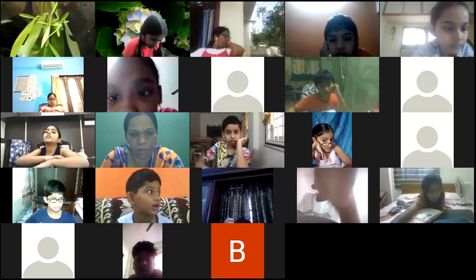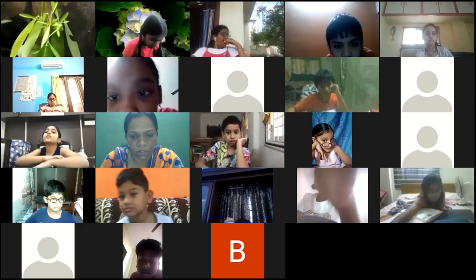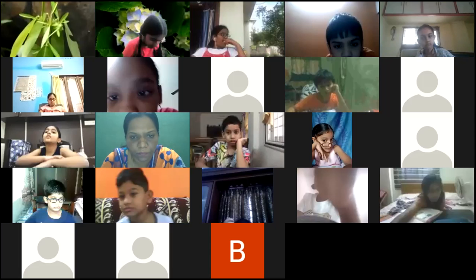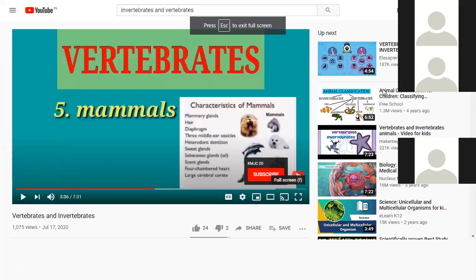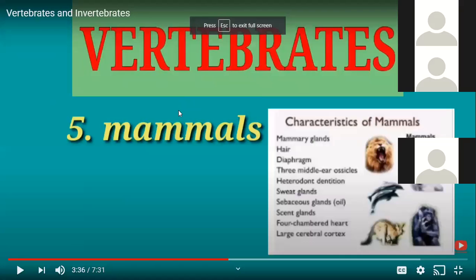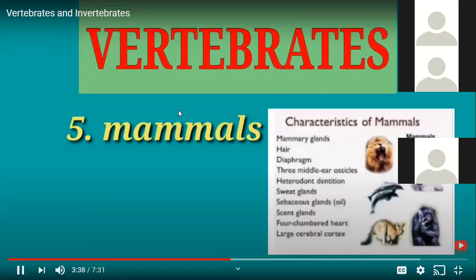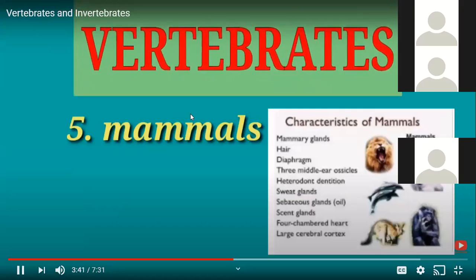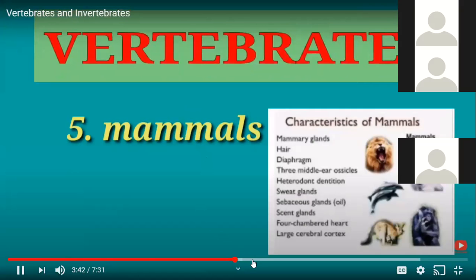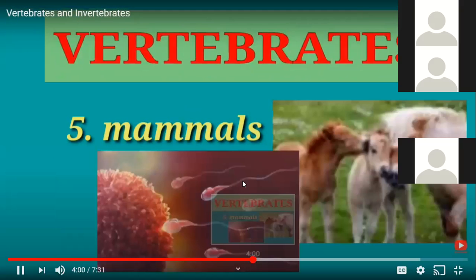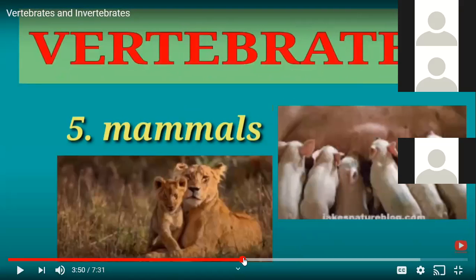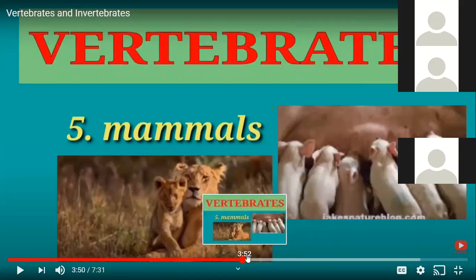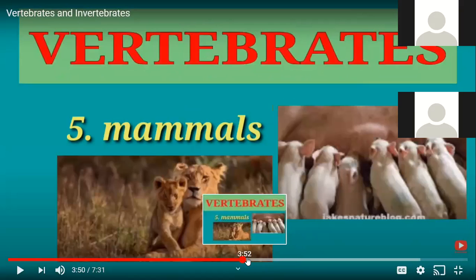Last, we are going to see about the mammals. The unique characteristic of mammals is the presence of mammary glands. Mammals are the animals which give birth to their young ones directly. They do not lay eggs and they feed their young ones.